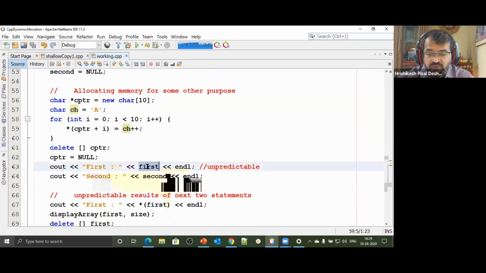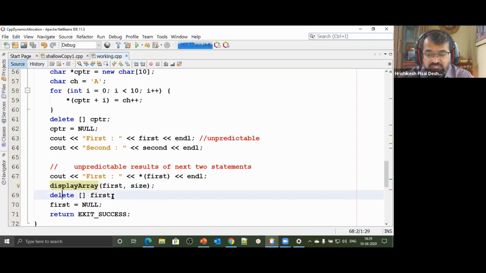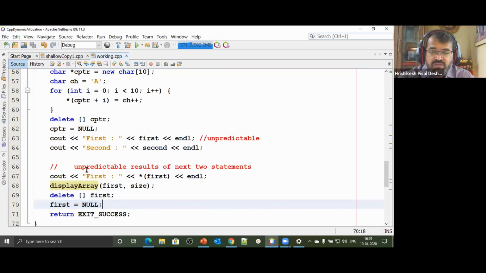Now, if I print first, it is a dangling pointer, and second is null. If I print star first, the element at the first location, I may get some unexpected value, because at that location the characters A, B, C, D have been stored. And if I display the first array here, again we are going to get a problem. And if I say delete first, that's a much bigger problem. The system can crash because you are releasing a block of memory which has already been released. So these are the kinds of problems that we will come across.